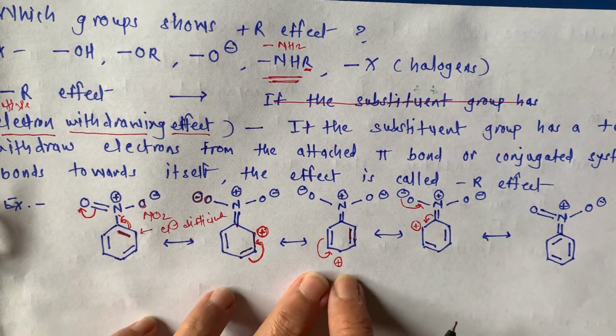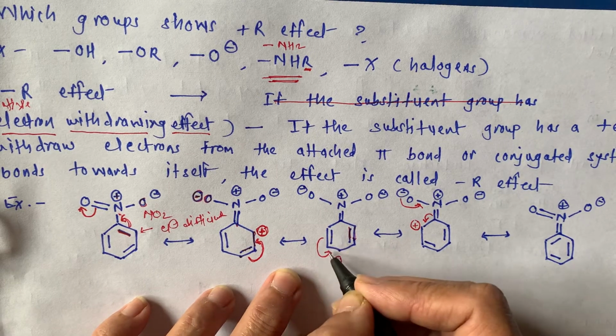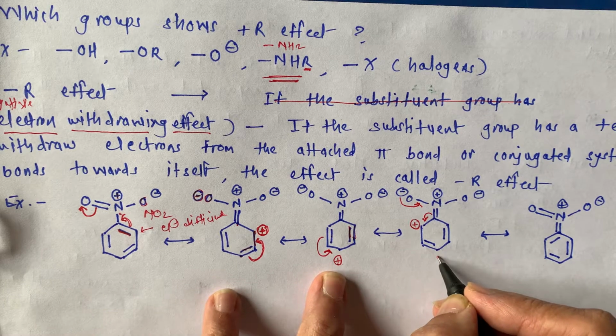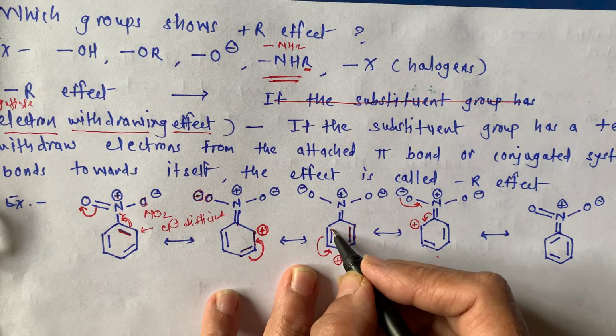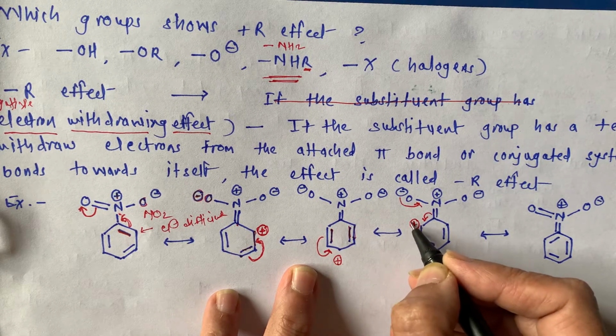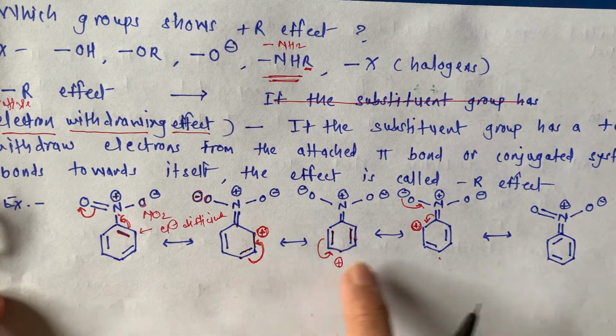One more time delocalization is possible. Again these pi electrons are shifted over here, and that's why now there is no positive charge, but at this end, at this tail of these pi electrons, there is now positive charge. See how positive charge is moving.